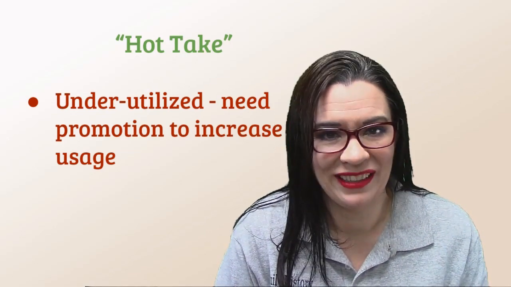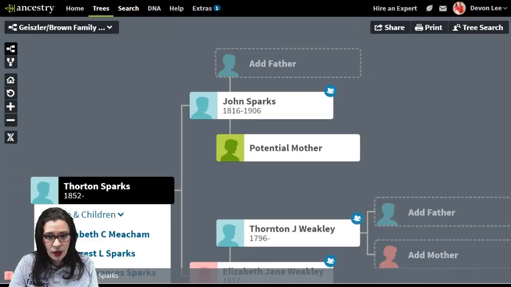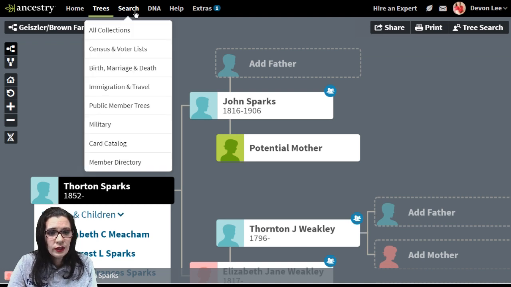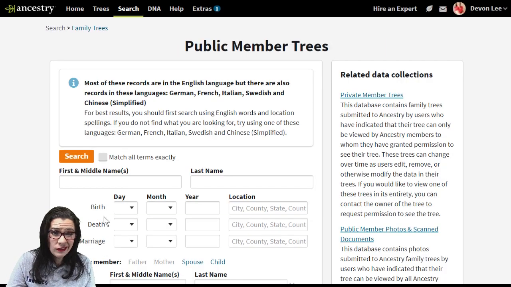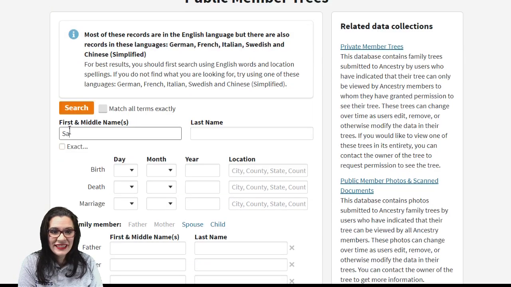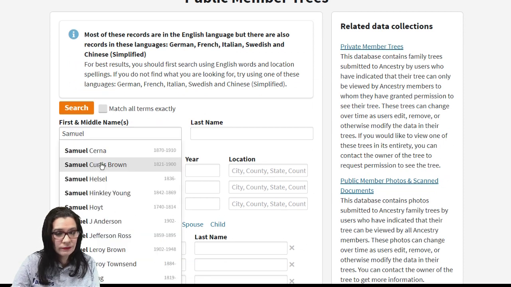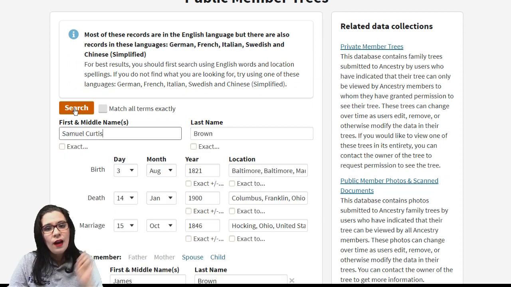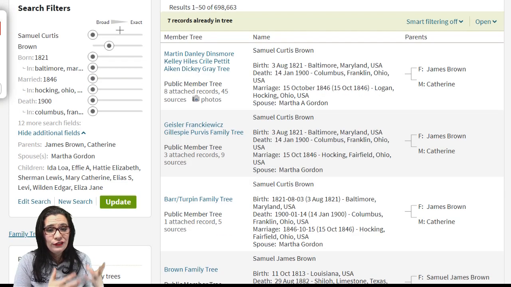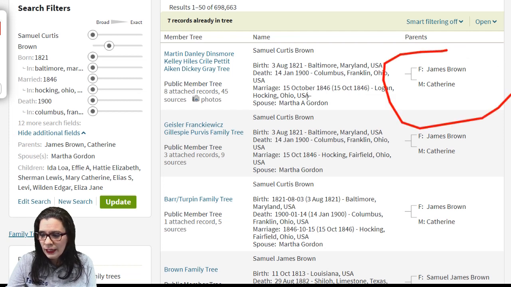Let me show you what I mean. Now, when you're on Ancestry.com, some of the things you're going to do is you're going to be looking for public member trees. And when you look for public member trees, you're looking for somebody in that tree. Samuel Curtis Brown. He's already in my tree, but I'm looking for other member trees. Come to a search results page. Some of you have seen this before. There's a couple of things that I can find. So in this page, I see the names of the parents, I see the name of the spouse, and all of this helps me think, oh yeah, that might be my ancestor.